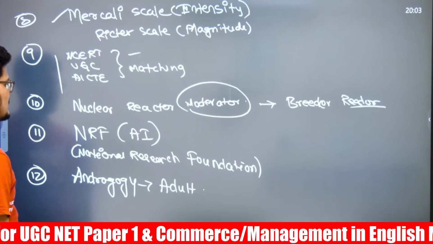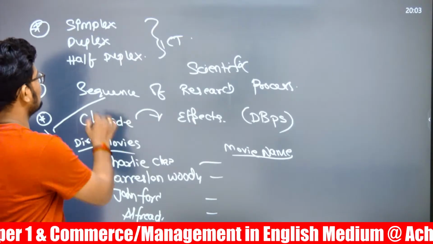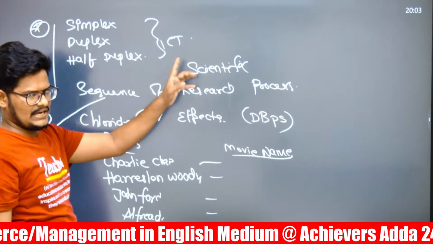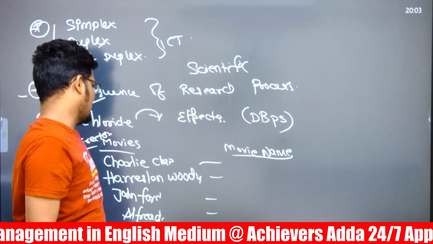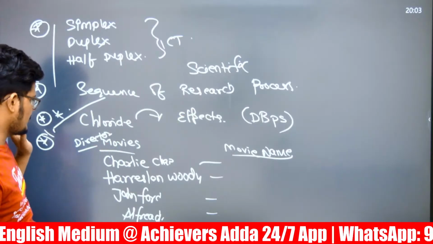Breeder reactor has been covered. National Research Foundation is covered. Andragogy is a direct question. Simplex duplex is covered, a direct question. Sequence of research proposals, specifically scientific research proposal. And this chloride has not been covered. This question is not clear. I am not sure about it.